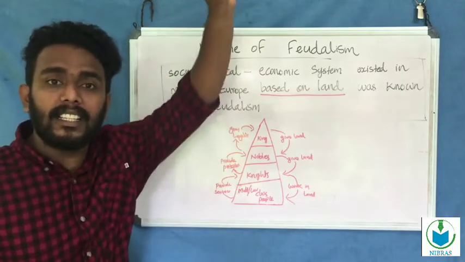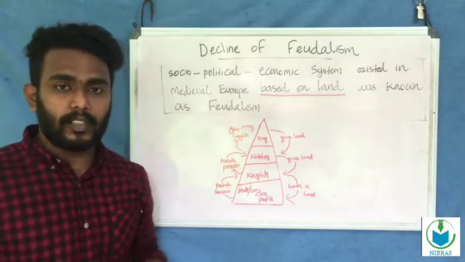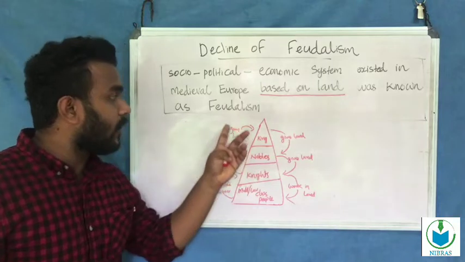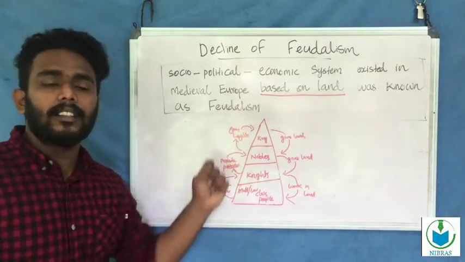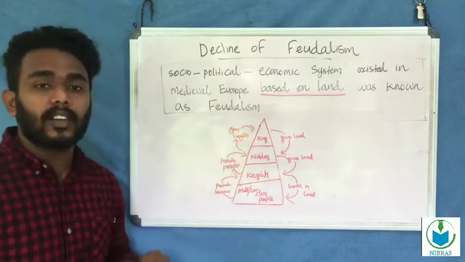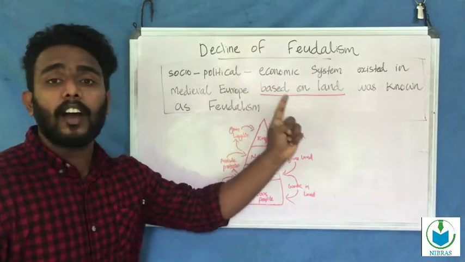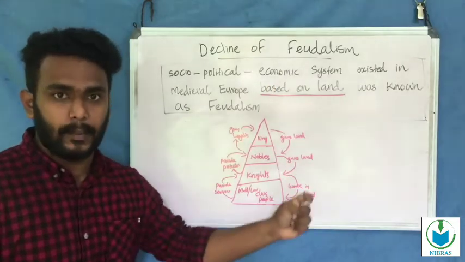The king is the ultimate at the top of the society. So the nobles give loyalty to the king. This is the hierarchical structure of medieval Europe. This is known as feudalism, the feudal system.